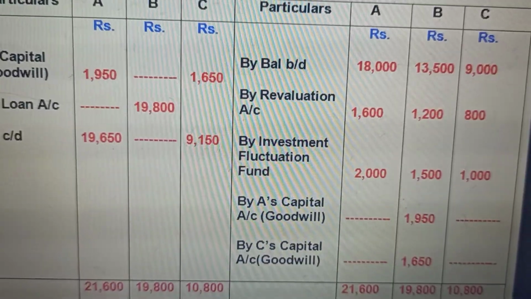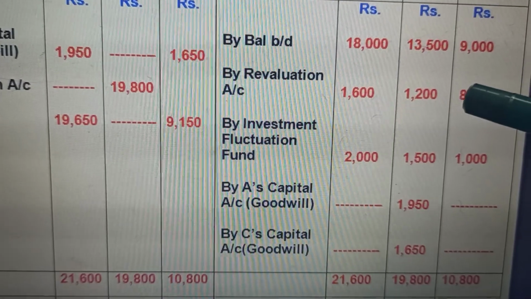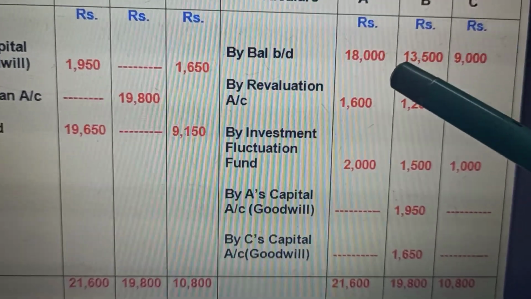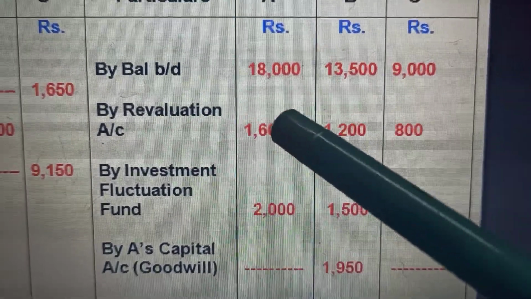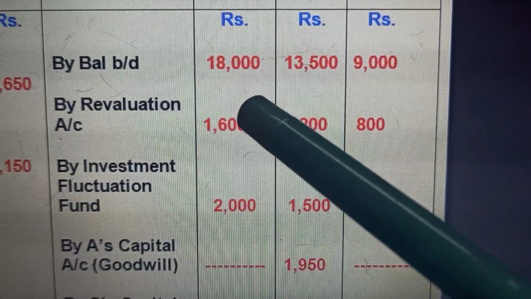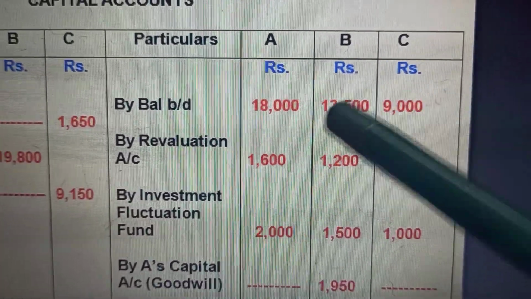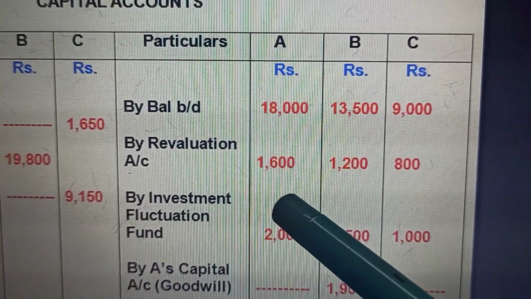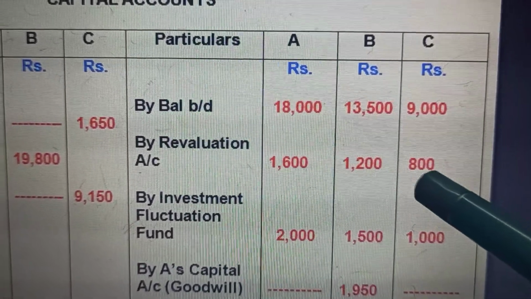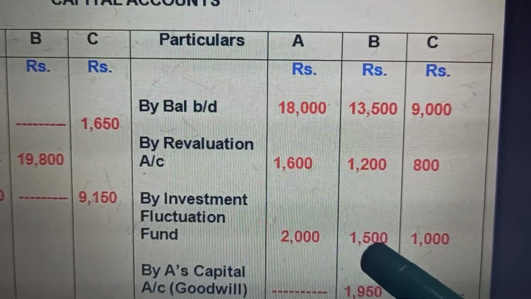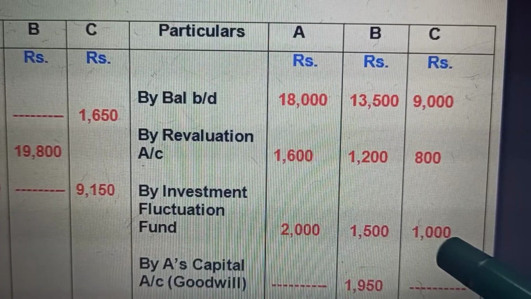Further now, let us do the question before the adjustment of capital, as we were doing before. Till now here we have done this. This is the capital account with A, B and C. The capitals that are given there are 18,500, 13,500 and 9,000 respectively for A, B and C. The revaluation profits, which we just calculated, are 1,600, 1,200 and 800 respectively. Investment fluctuation fund, all the reserves, all the funds and undistributed profits are distributed in the old ratio.